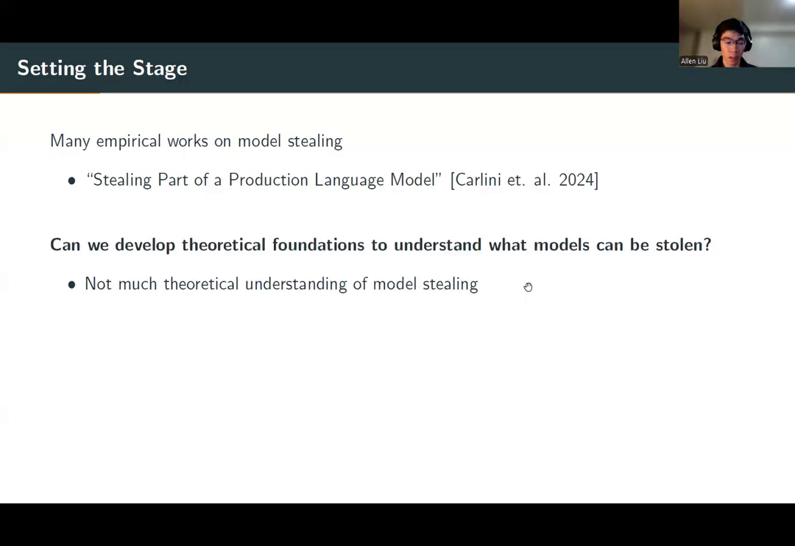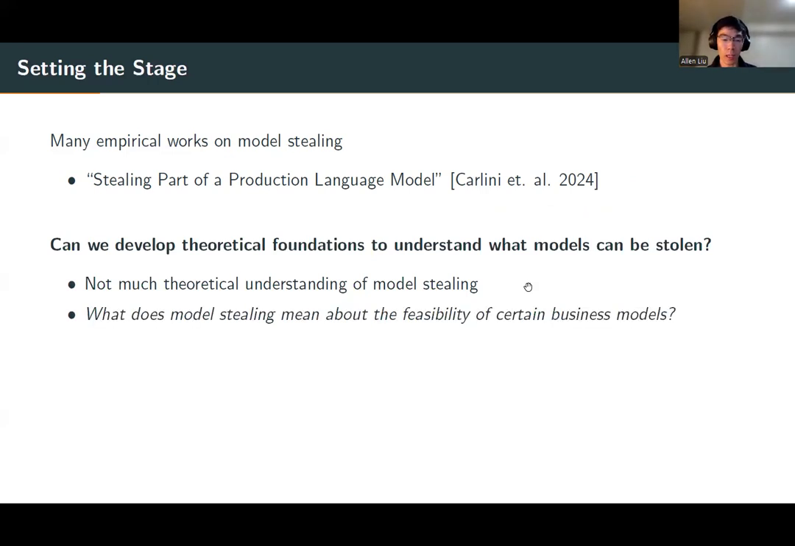But our main focus in this talk today will be on developing theoretical foundations for understanding what models can be stolen. Despite the extensive empirical work on model stealing, so far we have a very limited theoretical understanding of it. And yet addressing this question is important for understanding the feasibility of certain models in big tech. Certainly understanding the power and limitations of what models can be stolen will have a big impact on the industry.